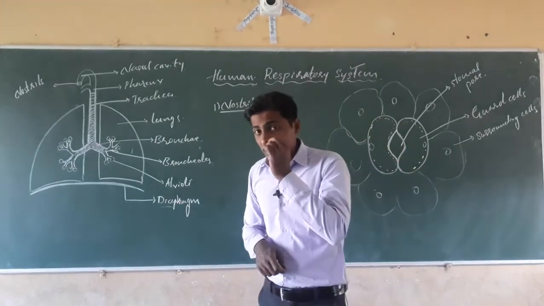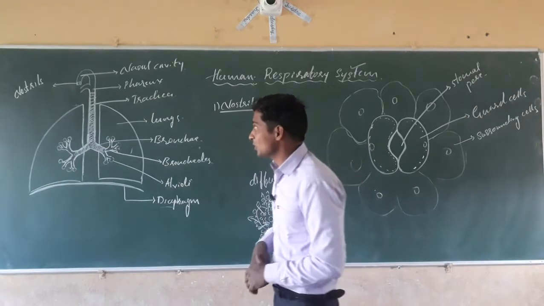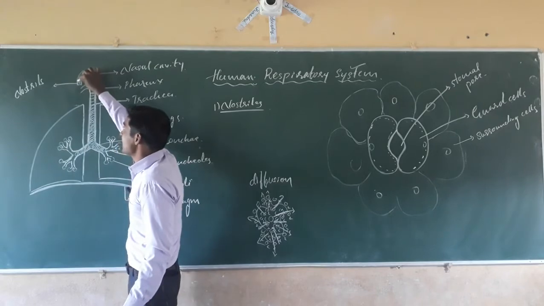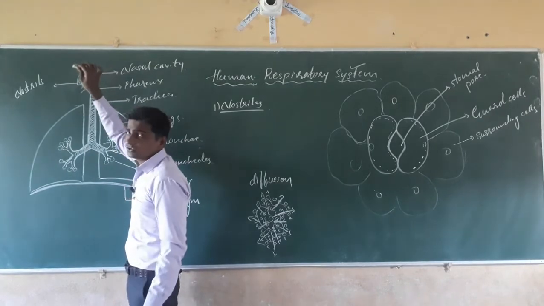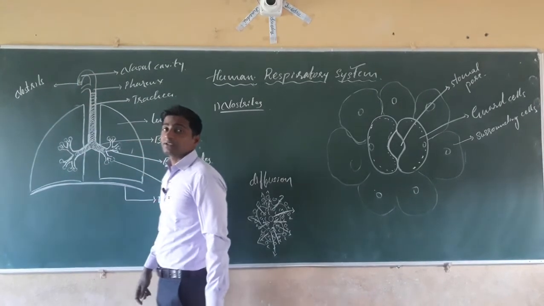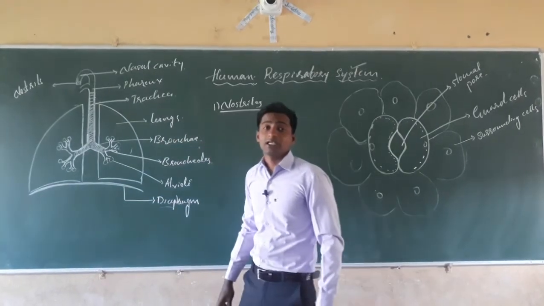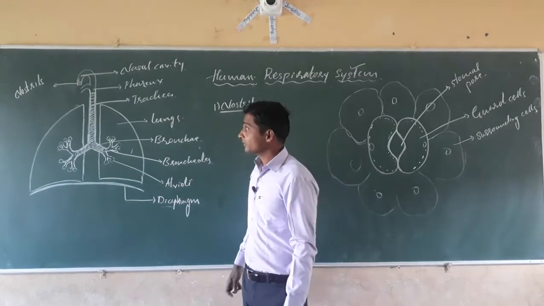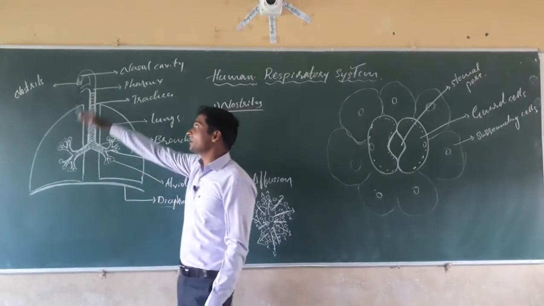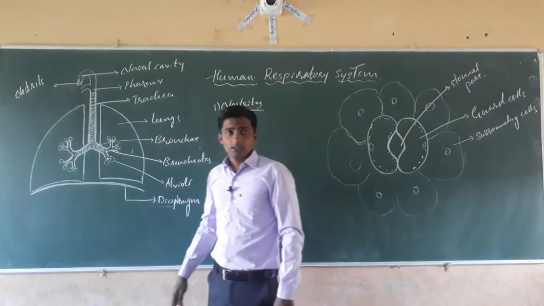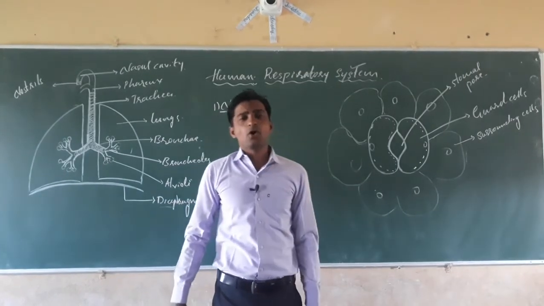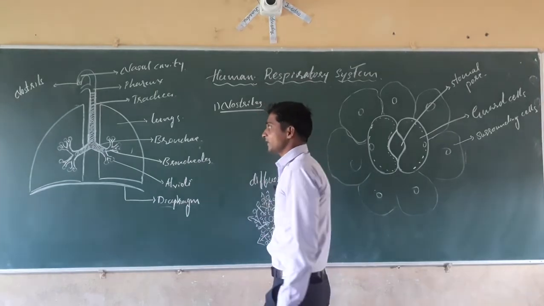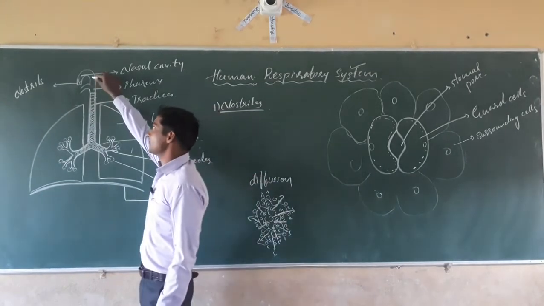That's why the hairs and mucus which are present in the nasal cavity, in the passage of the nose, help in the filtration of air and allow the fresh air to enter into the body. Next come to the nasal cavity, a cavity made up of cartilaginous bone where the mucus is secreting. Next, dear students, after this, the nasopharynx is there.